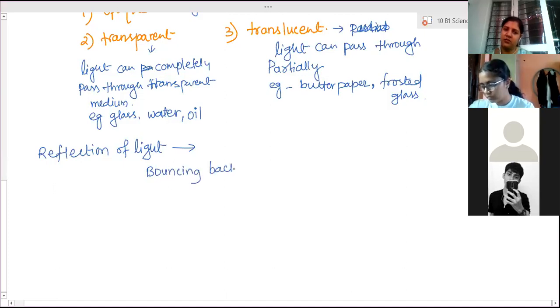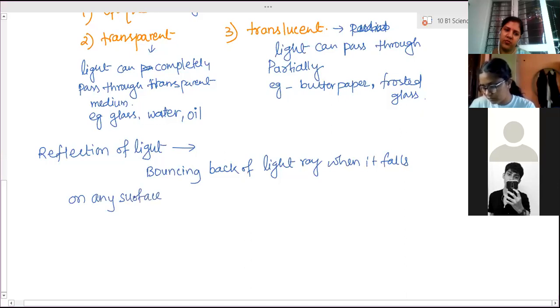Bouncing back of a light ray when it falls on any surface is called reflection.